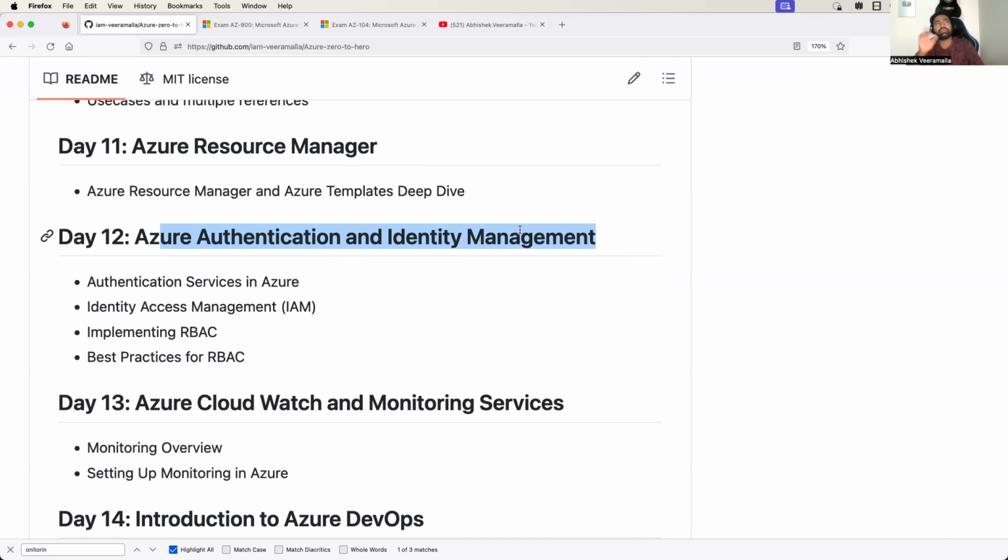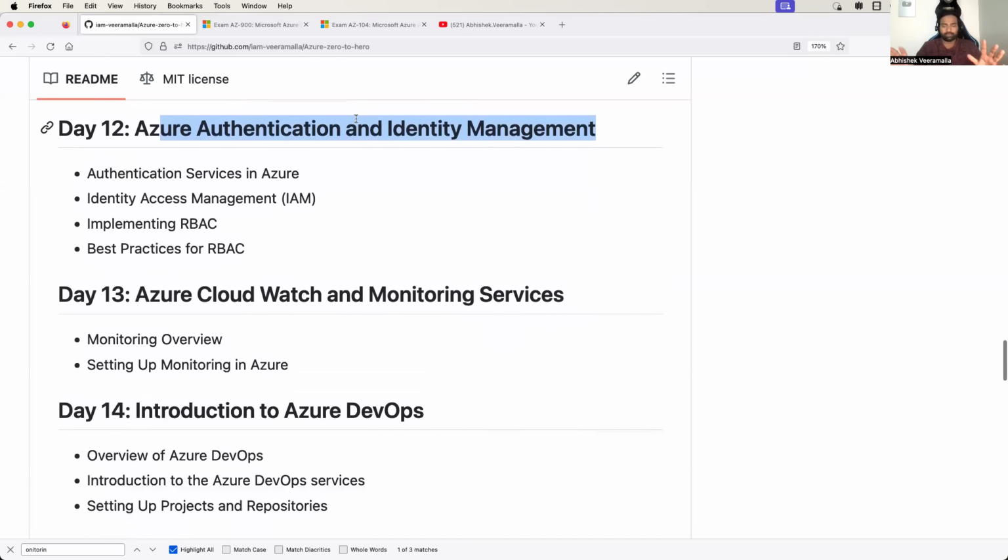There are some different concepts in Microsoft Azure. I don't want to confuse you at this point of time. So that's the reason I want to place it once you get familiar with the Azure platform. Once we get good hands-on on the Azure platform, it will be easy to understand authentication and identity management, which also includes RBAC.